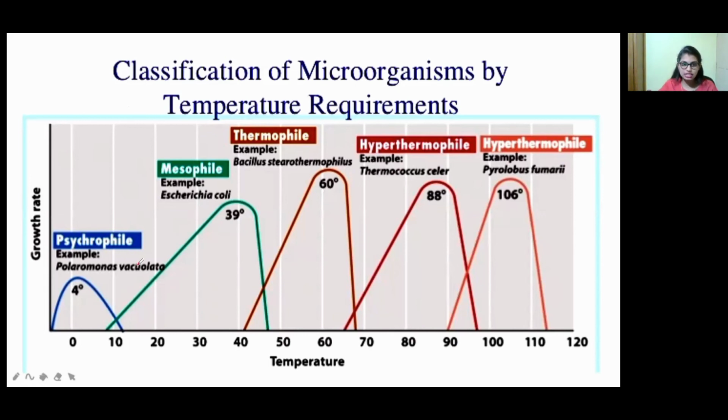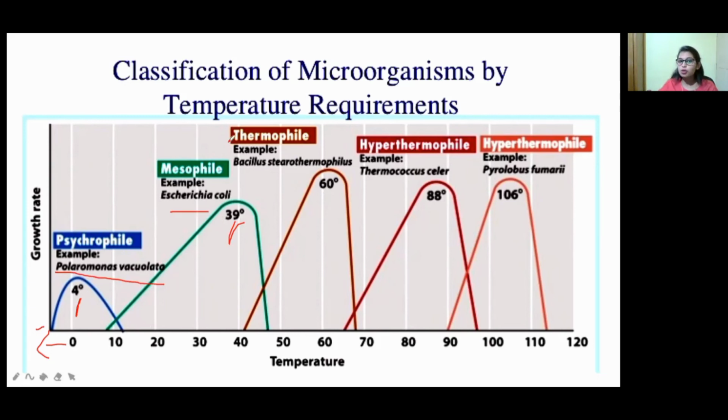So see here, this is psychrophile. Psychrophile means the microorganisms which grow at minus degrees, from the minus degree to around 10. So those we classify under psychrophile bacteria. Here the optimum is 4 degrees. Then mesophile. Mesophile means from 10 degrees Celsius to around 45 to 48 degrees Celsius, and the optimum temperature is 39 degrees Celsius. We categorize these microorganisms as mesophiles. An example for psychrophile is Polaromonas vacuolata, and an example for mesophile is E. coli, that is Escherichia coli.